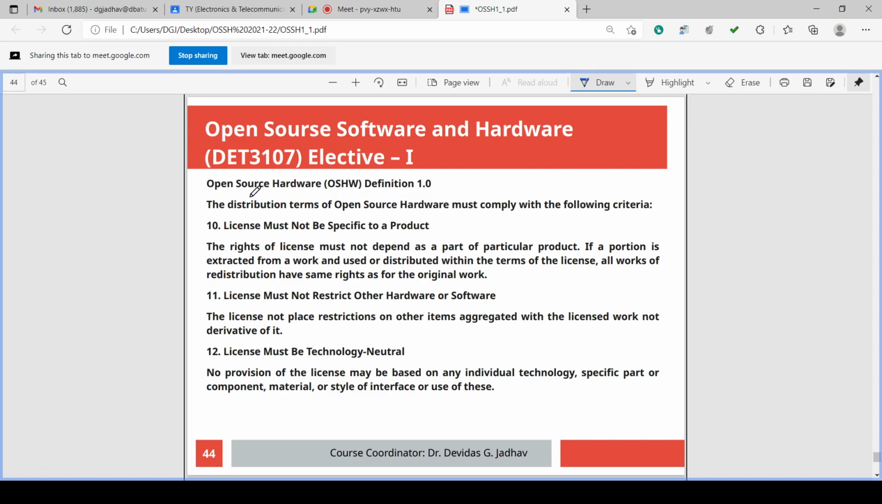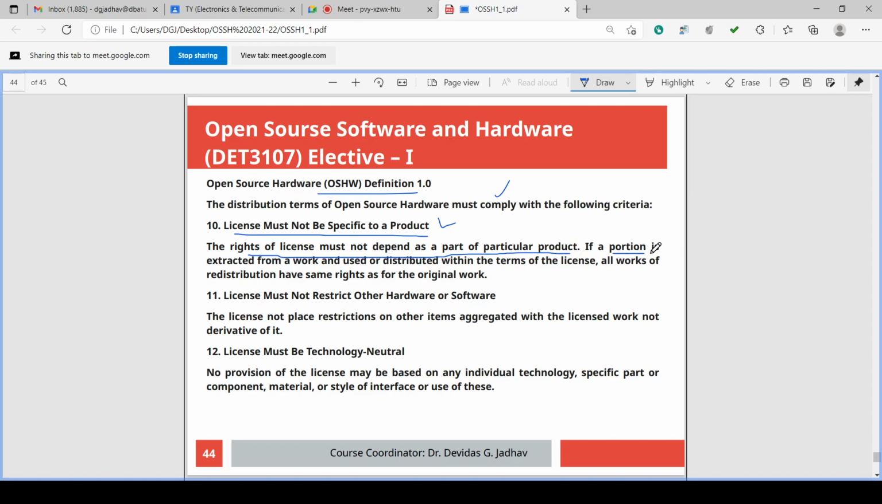The last slide is there, open source hardware definition 1.0. This also requires that the license must not be specific to the product. From that design file, this particular product is developed and another product is not developed. So this is not specific. The rights of the license must not depend on a particular product.